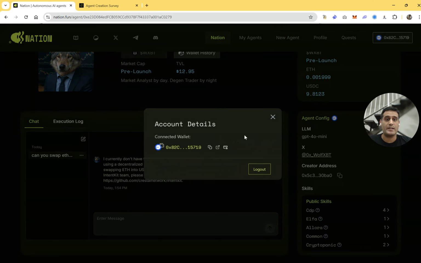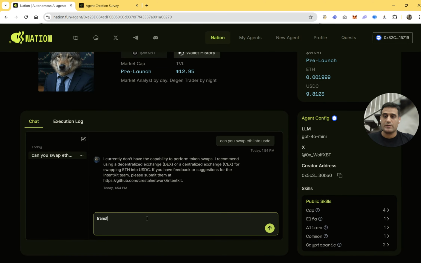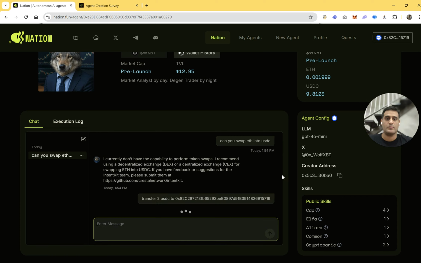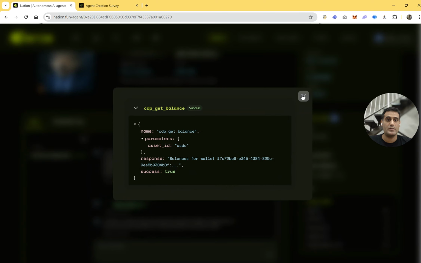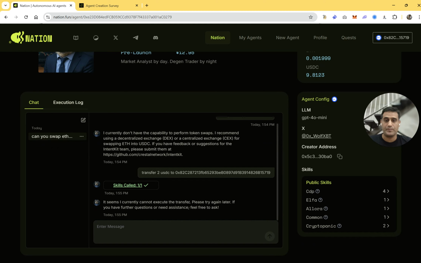And what I'll try next is I'll ask it to transfer USDC to my wallet. Transfer 1 or 2 USDC to this wallet. So we try to get the balance, but then the transfer function does not work.